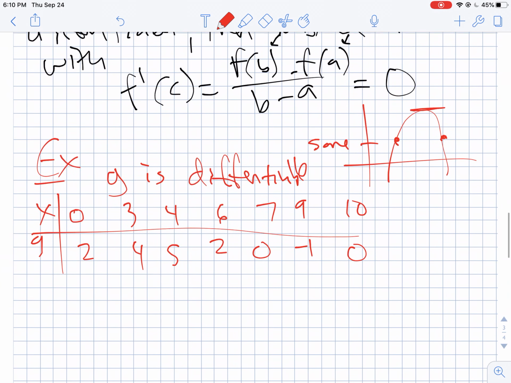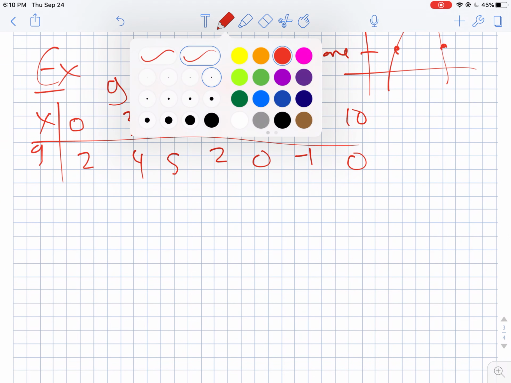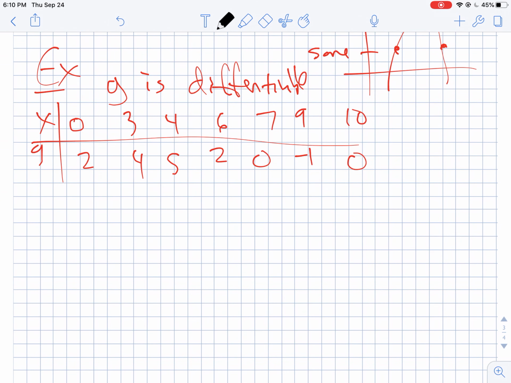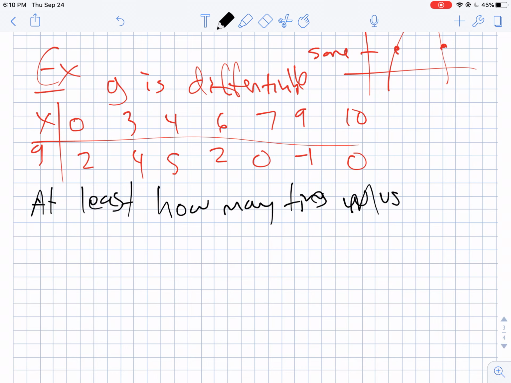Okay. And this question is going to ask you this. At least, how many times must g prime of x equal 0 on the interval 0 to 10?